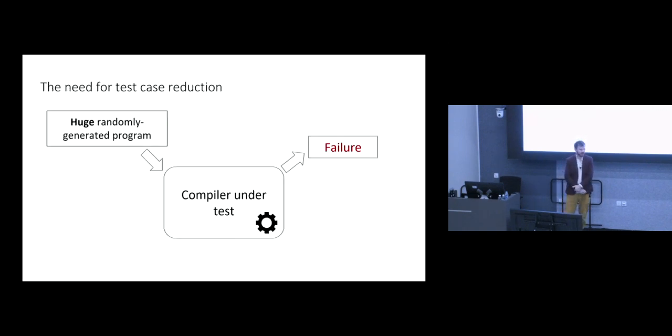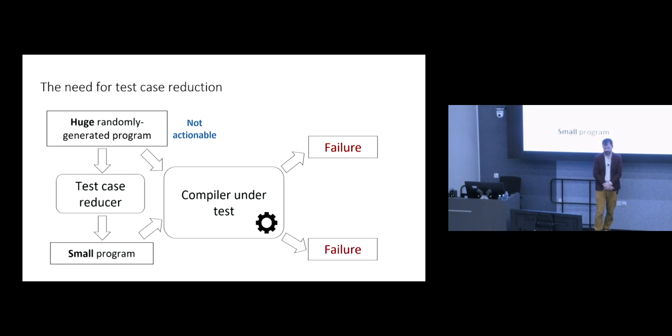So it's vital when you do any kind of serious randomized testing, but compiler testing in particular, to have test case reduction. If you've got a huge randomly generated program that triggers some sort of failure, this is not going to be actionable for developers. If you have a test case reducer that can give you a much smaller program that triggers the same problem, this is going to be something that developers can work with. It's going to really help them in understanding the bug and fixing it.